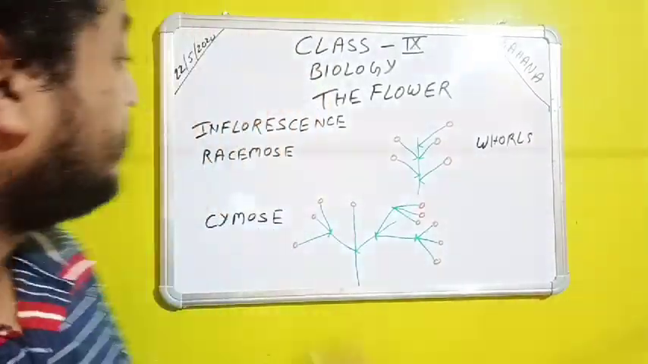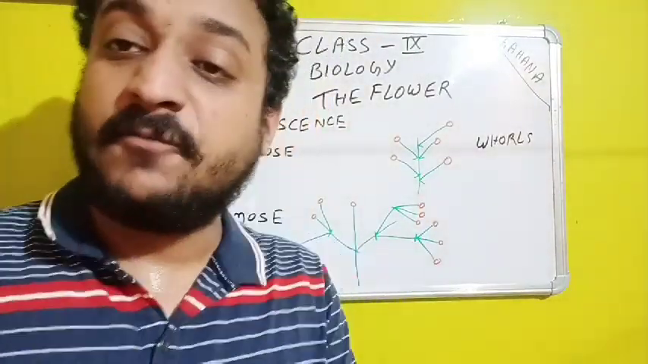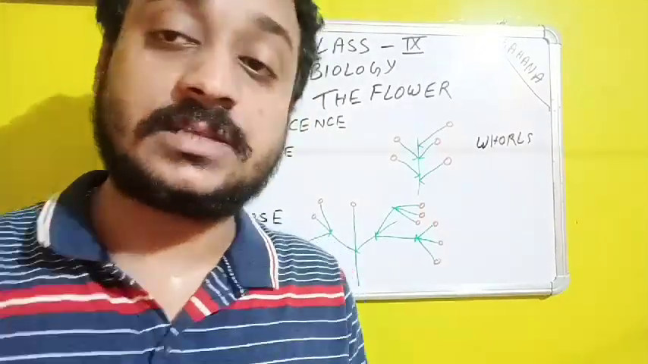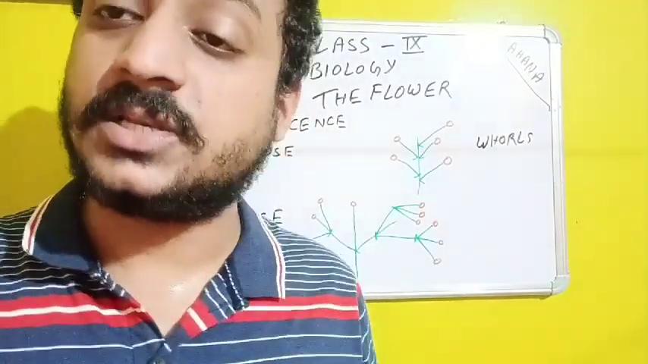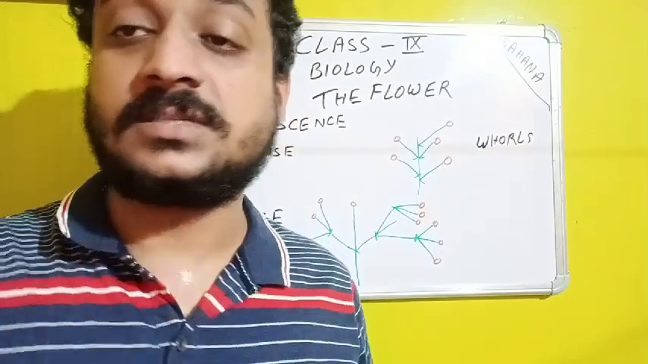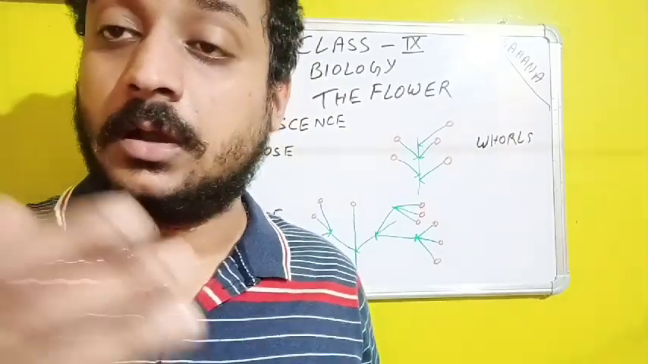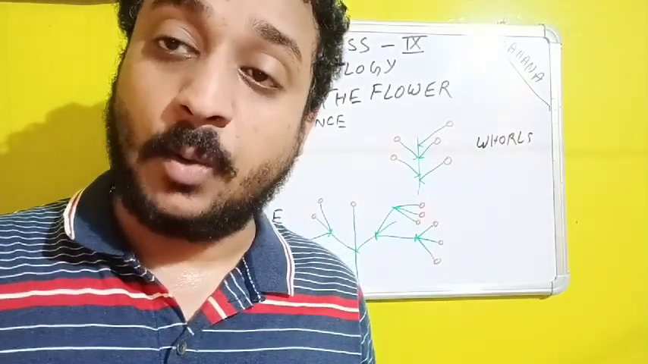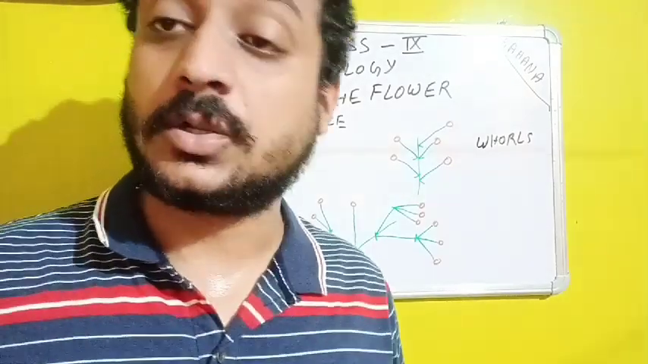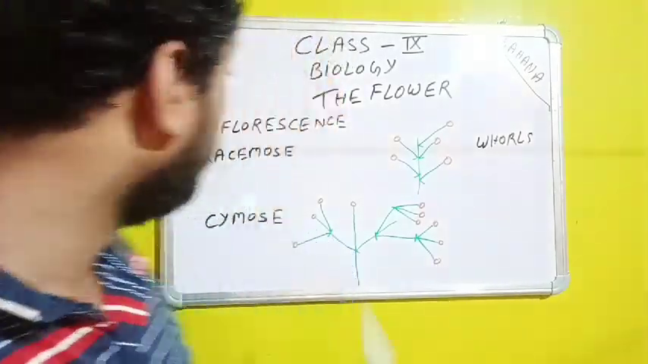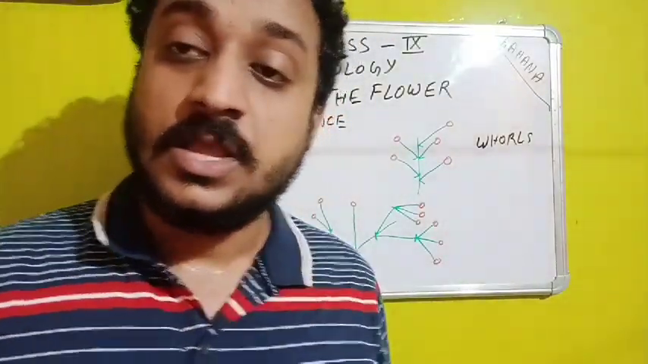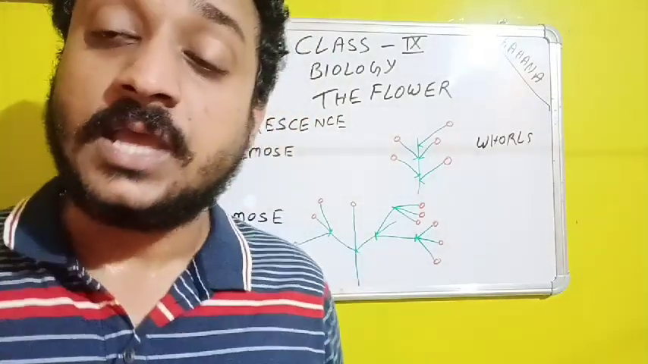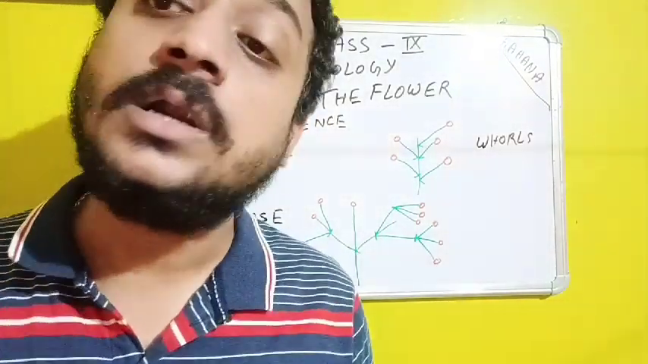Our today's topic is based upon inflorescence. But before going to inflorescence, today we shall see about essential and non-essential whorls of the flower. We must see also about the complete and the incomplete flower, as well as placentation, and then we shall come to inflorescence. So first of all, we will start with essential and non-essential whorls of flower.